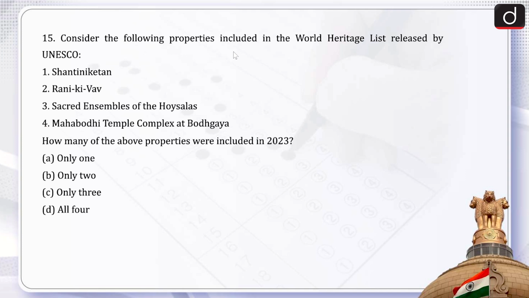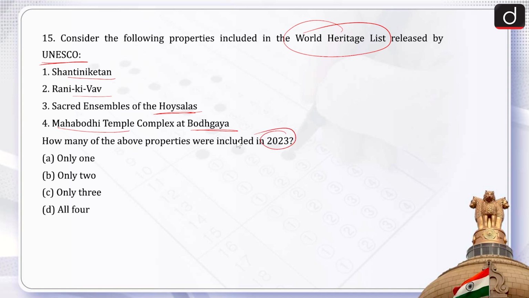Consider the following properties included in the World Heritage List which is released by UNESCO. There were 4 options: Shanti Niketan, Rani Ki Vav, Sacred Assembles of the Hoysalas, and Mahabodhi Temple Complex at Bodh Gaya. How many of the above properties were included in 2023?